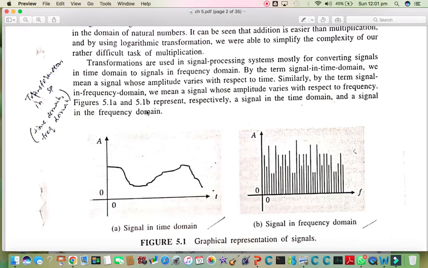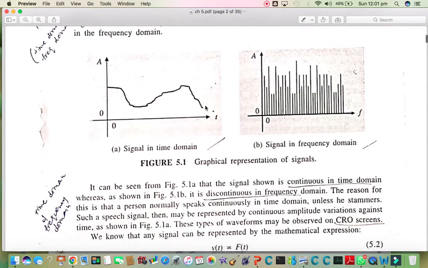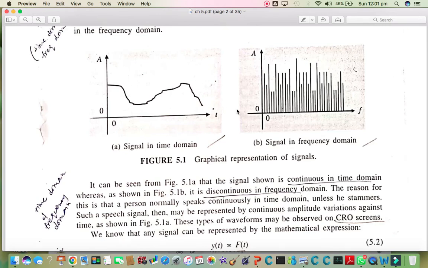So that's why we are transforming into the frequency domain to get its solution and inverse transforming back into the time domain.